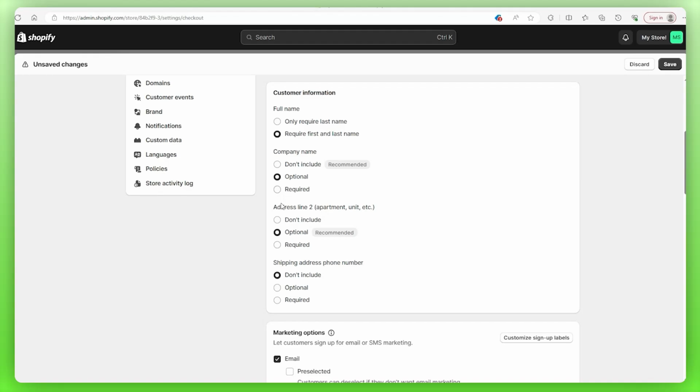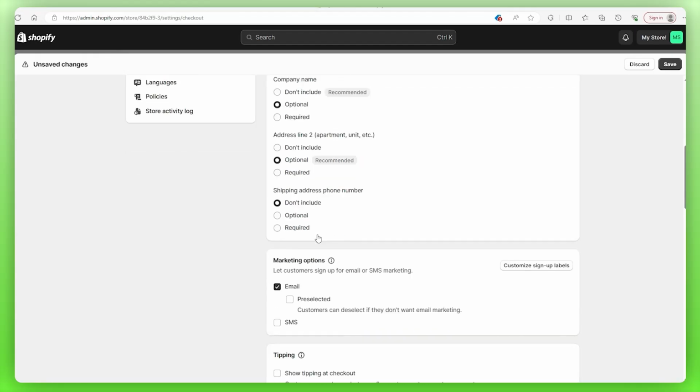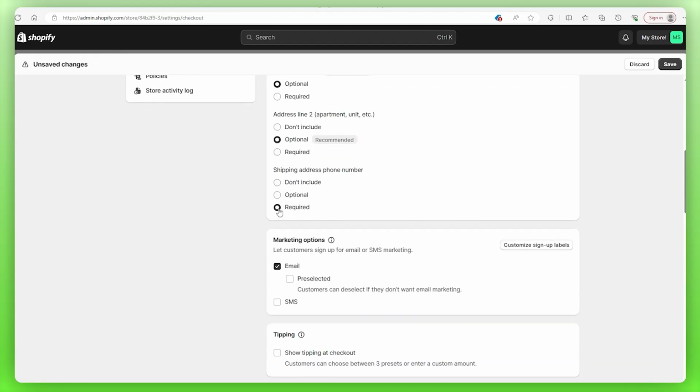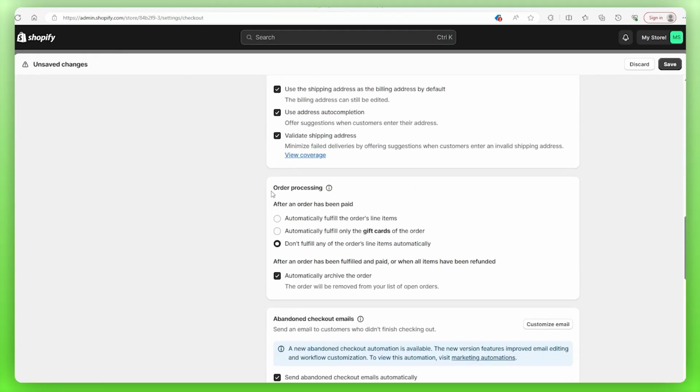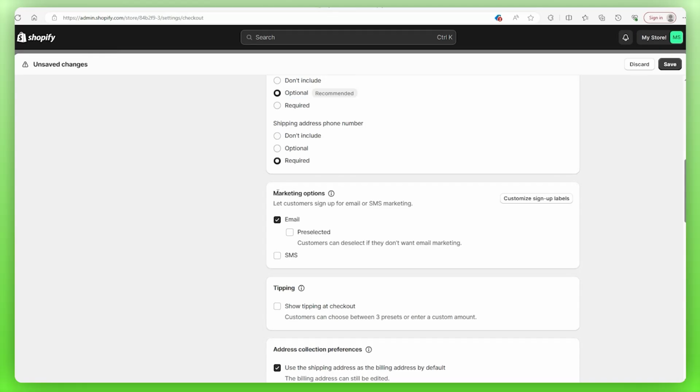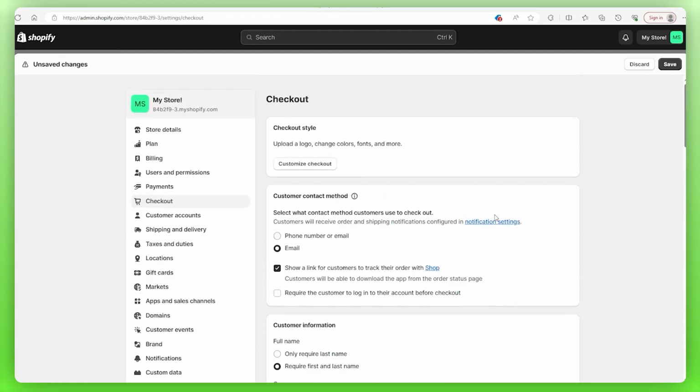I recommend doing the same for address line 2. It's not necessary, but we're going to leave it as optional anyways. However, the shipping and phone number is required. Then, below the customer details is the order processing, which we can leave as is because the default settings work fine. And then the marketing options should just include the email, but double check that. So, now we're done with checkout, so we can go ahead and save.